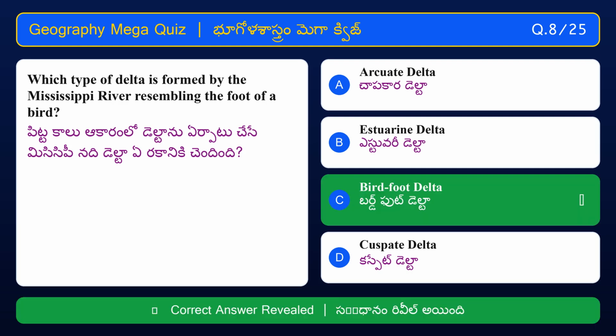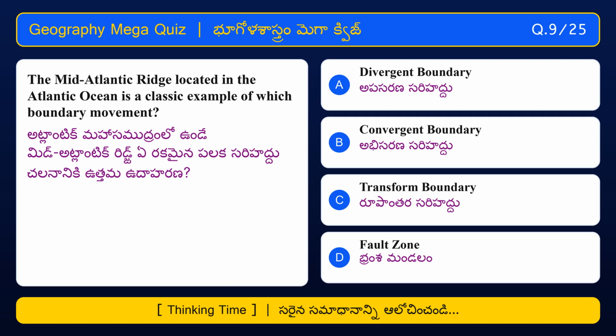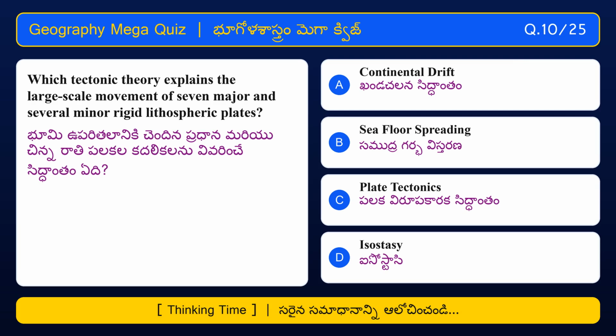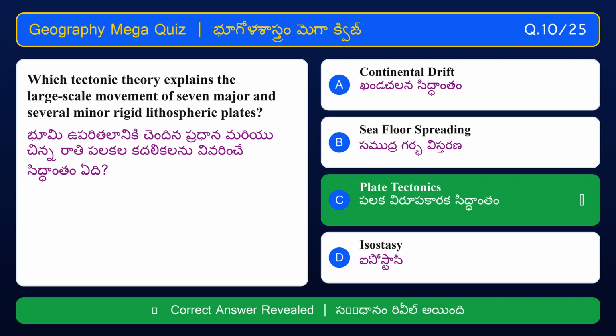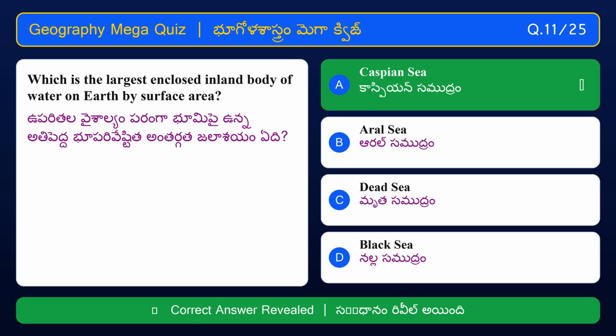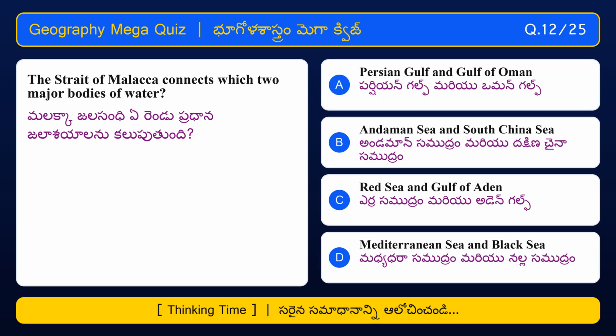Birdfoot Delta. The Mid-Atlantic Ridge located in the Atlantic Ocean is a classic example of which boundary movement? Divergent boundary. Which tectonic theory explains the large-scale movement of 7 major and several minor rigid lithospheric plates? Plate tectonics. Which is the largest enclosed inland body of water on Earth by surface area? Caspian Sea. The Strait of Malacca connects which two major bodies of water?